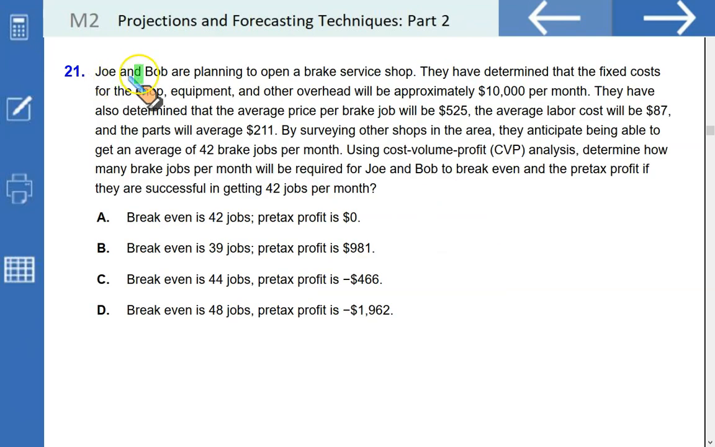Joe and Bob are planning to open a brake service shop. They have determined that the fixed cost for the shop equipment and other overheads will approximately be 10,000 per month. They have also determined that the average price per brake job will be 525, the average labor cost will be 87, and the parts will average 211.